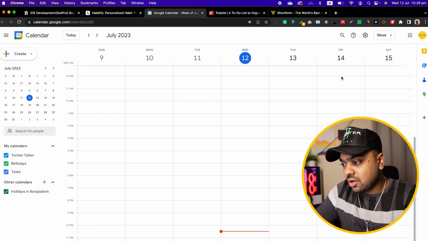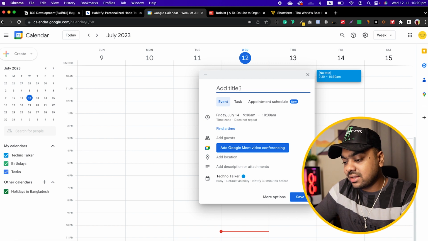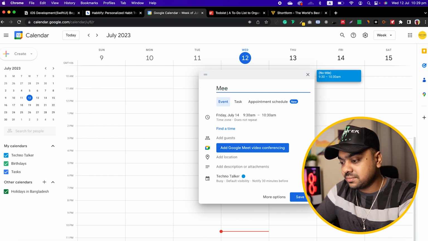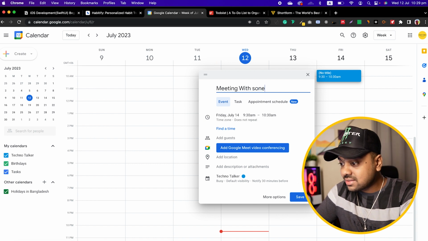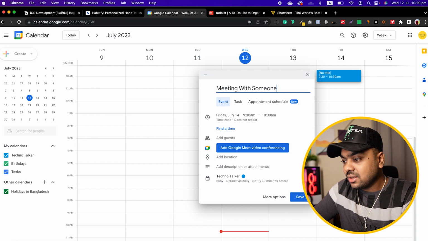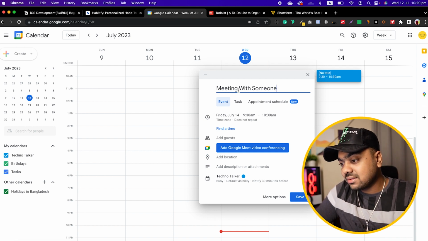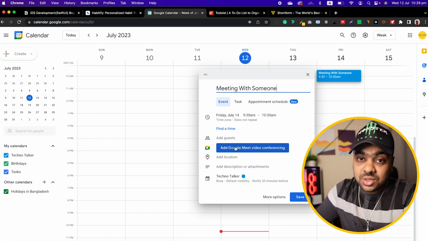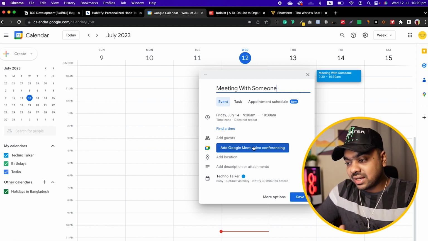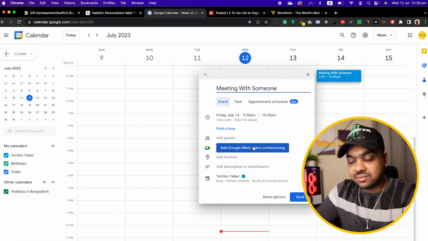Maybe you have some task on the 14th, and you can click here and add the task, maybe a meeting with someone. You can add the title here. You can add any event, task, or appointment schedule. You can also add the Google Meet link here, so that you can go directly into the meeting from there.